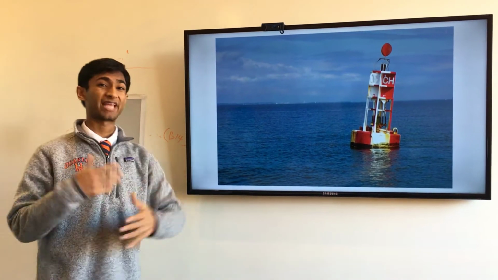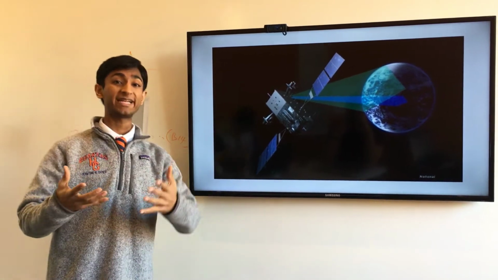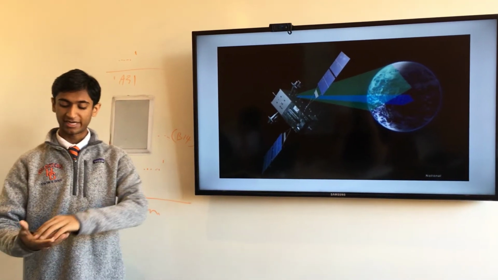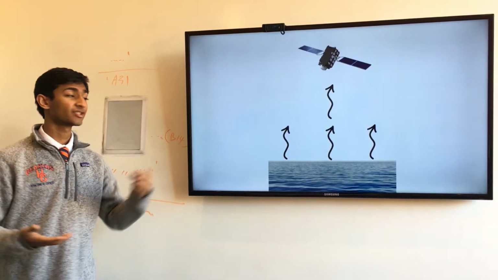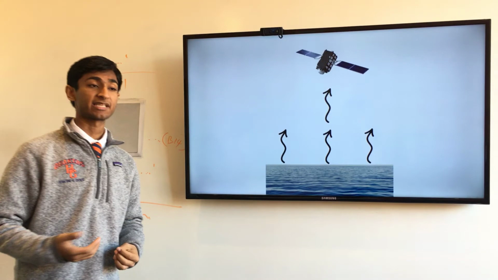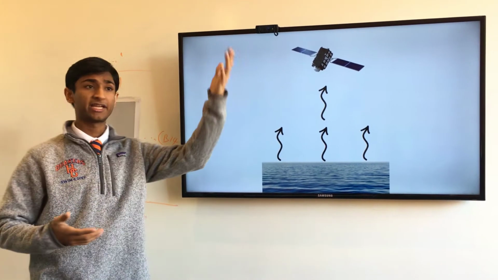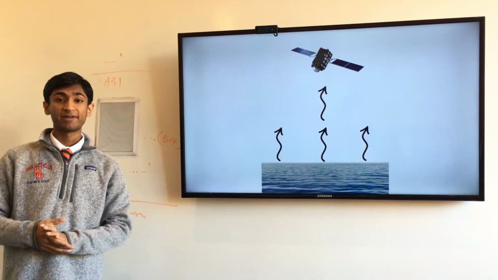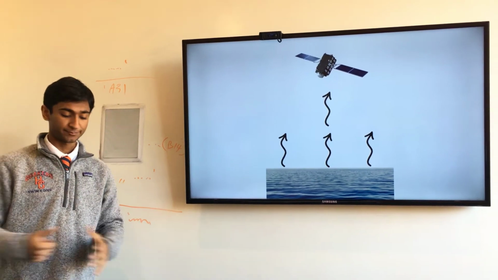Well, buoys provide really accurate SST measurements, but only sensors aboard satellites can provide global and repeated SST measurements, which are necessary if we're going to integrate them into climate models. But unfortunately, the intervening atmosphere introduces errors into satellite SSTs, errors that are really hard to quantify due to wide variation in geophysical variables. So, for example, today here in New York, it's not cloudy at all, but maybe in North Carolina, it's super cloudy. And we really can't control that kind of thing.